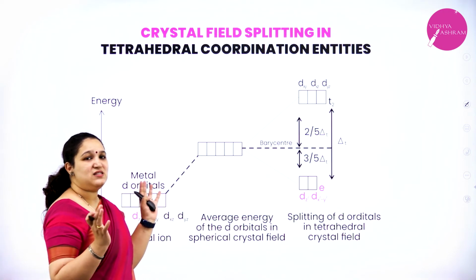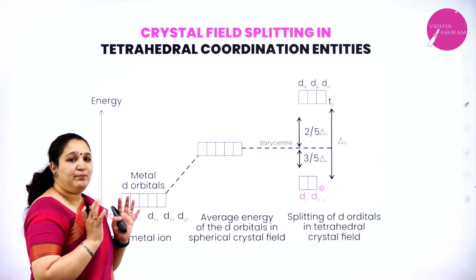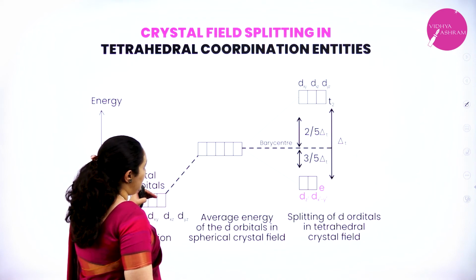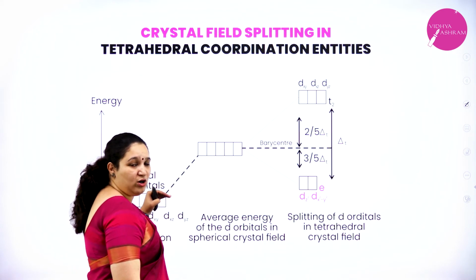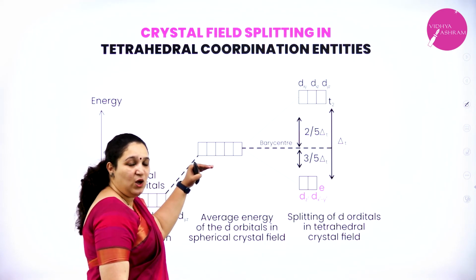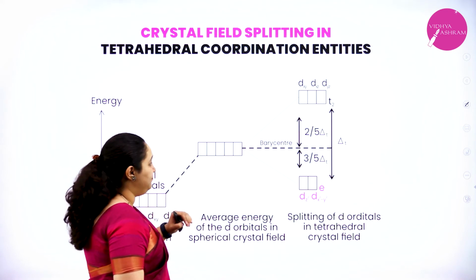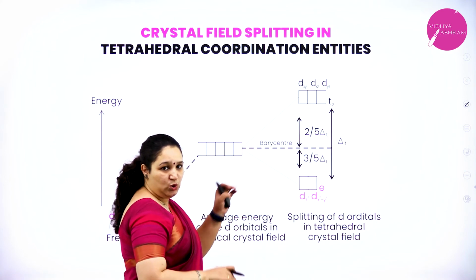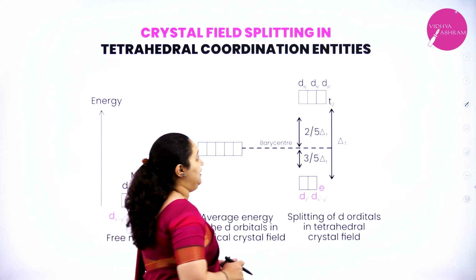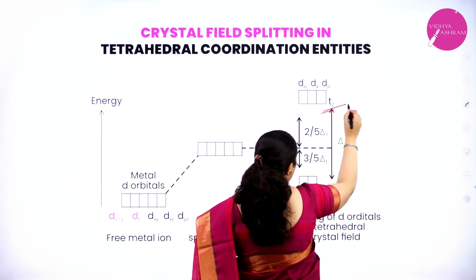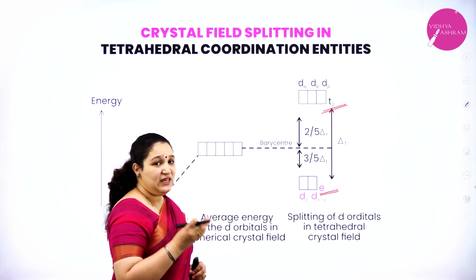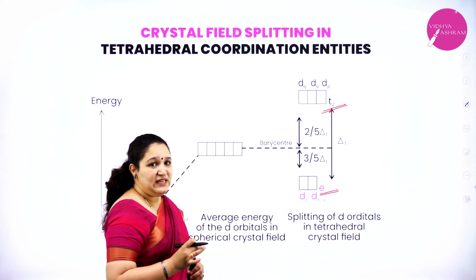When 4 ligands approach the metal ion symmetrically, their degeneracy will get lifted, or all the 5 d orbitals will increase in energy, and then they will split into 2 sets, that is the t2 set and e set. Here we call them the t2 set and the e set.